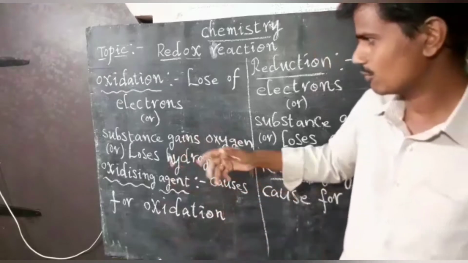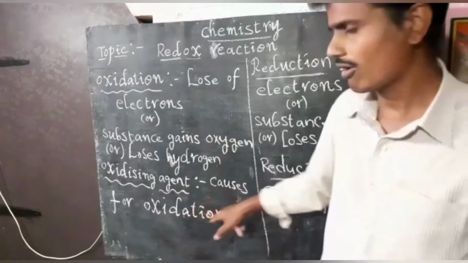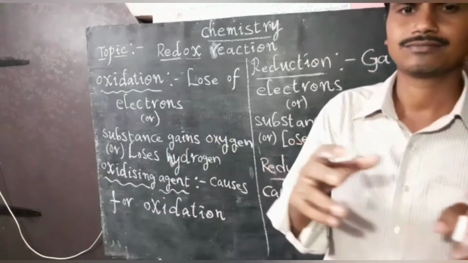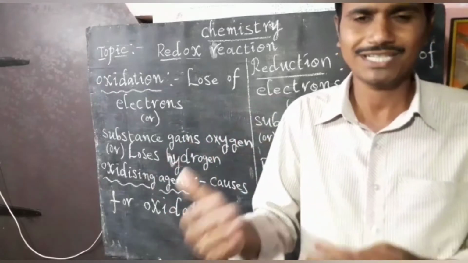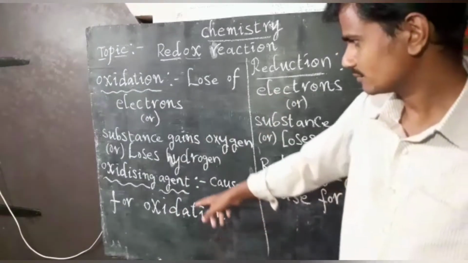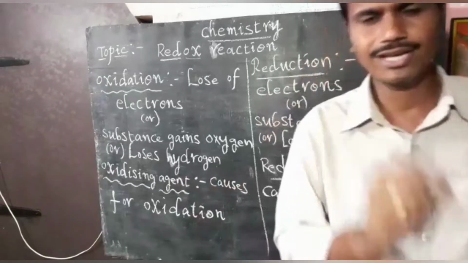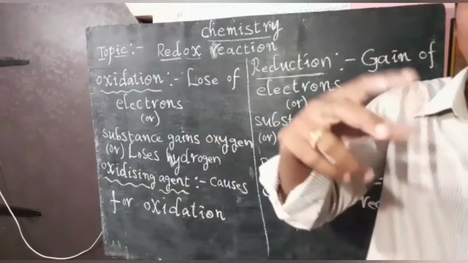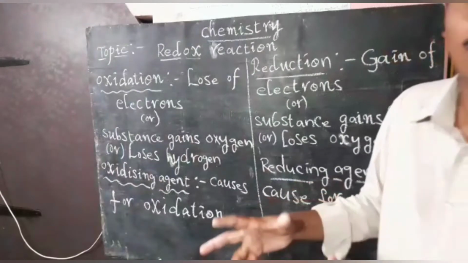What about the oxidizing agent? Just see here, it is the cause for oxidation. A substance which makes the other substance oxidize but is itself reduced, such a substance we call an oxidizing agent. So just a little variance is there between the two definitions, oxidation and oxidizing agent. Oxidation is nothing but loss of electrons. Oxidizing agent is nothing but the cause for oxidation.